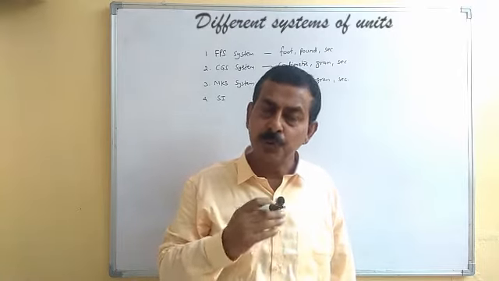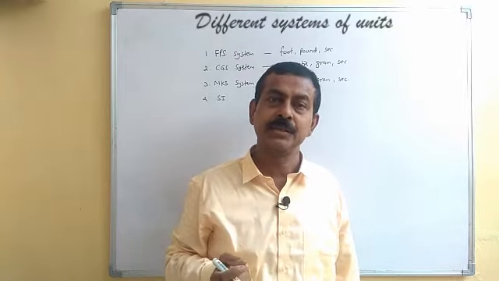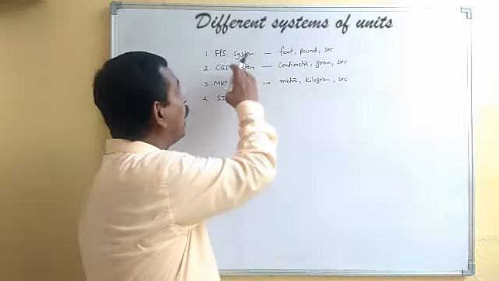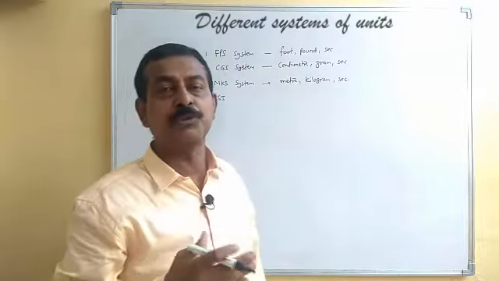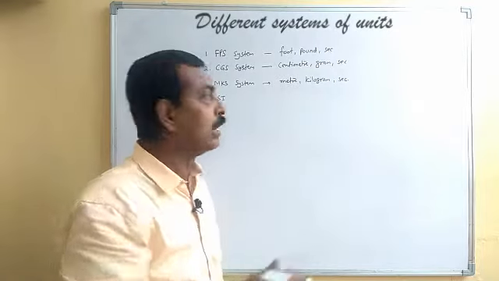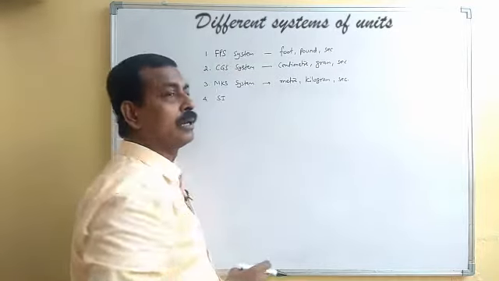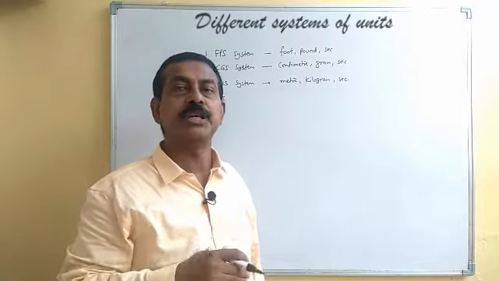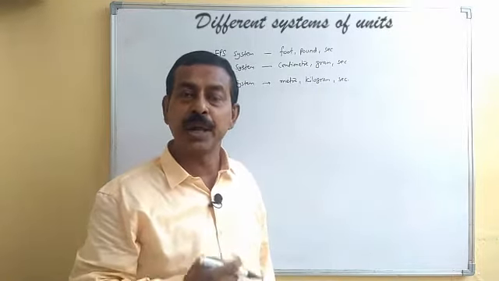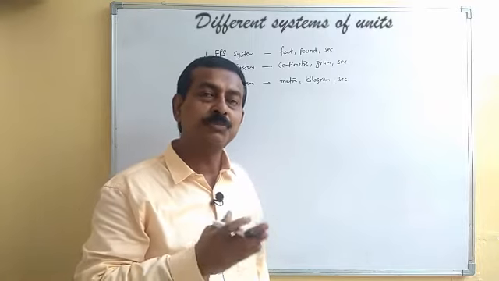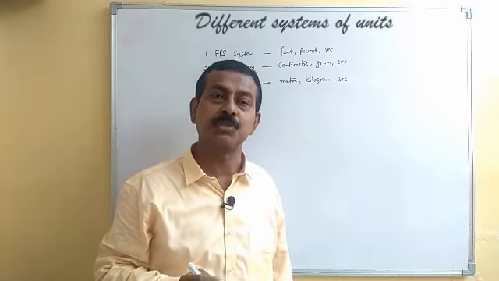But before we go for SI, let's discuss why we have moved from one system of unit to another. Like we adopted FPS system earlier, then we changed to CGS. Then from CGS we shifted to MKS. So why have we changed so many different systems of unit?